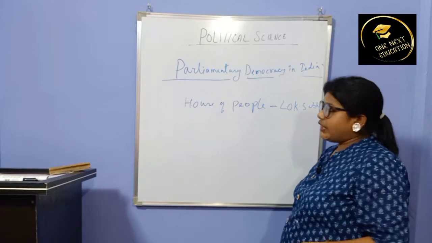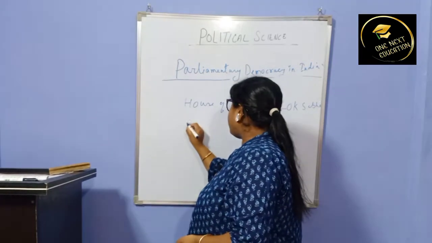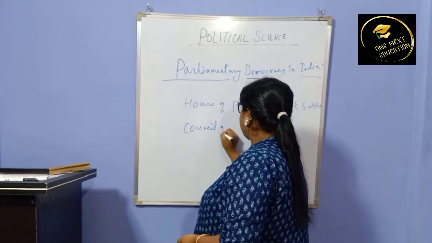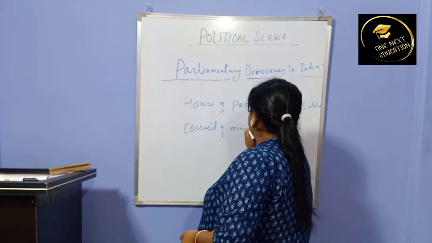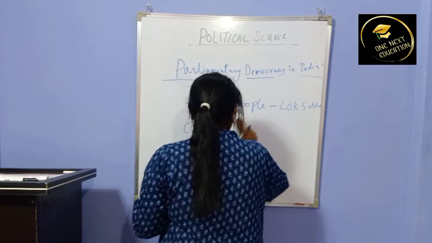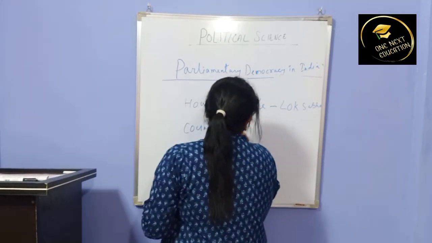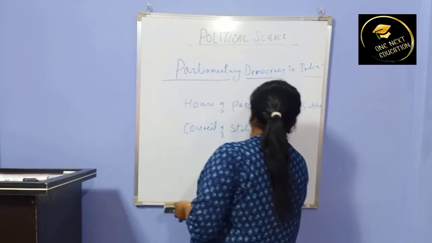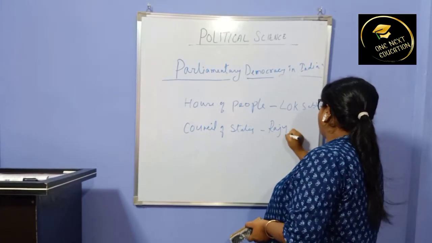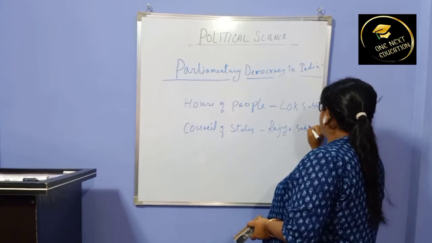And the other is the Council of States, which is known as Rajya Sabha.